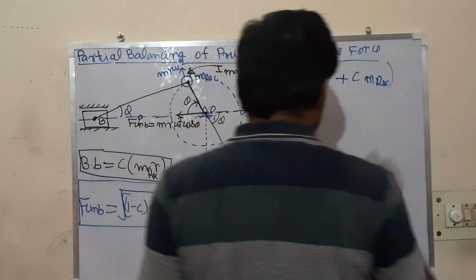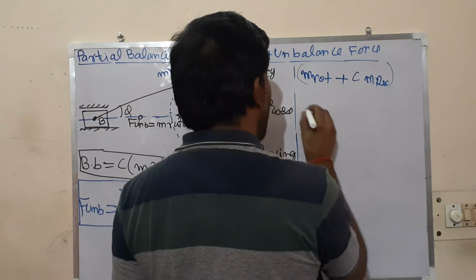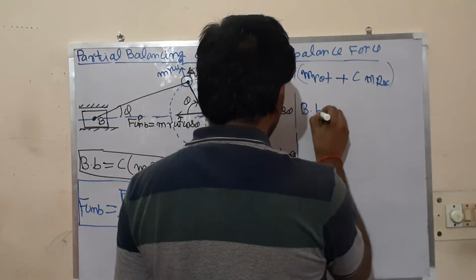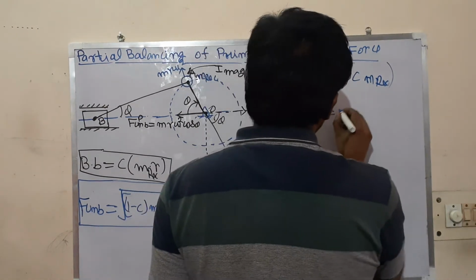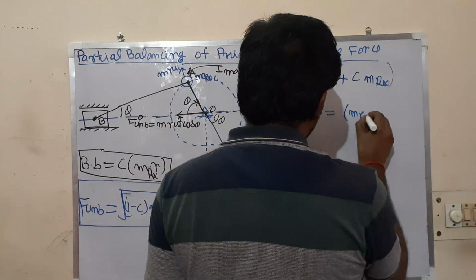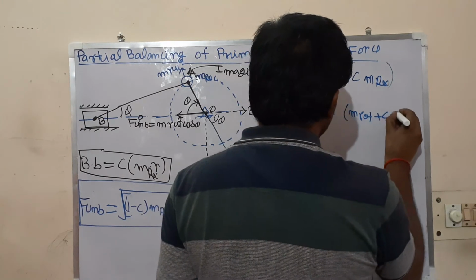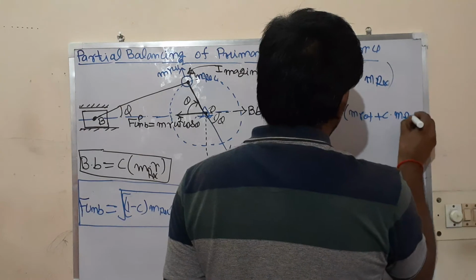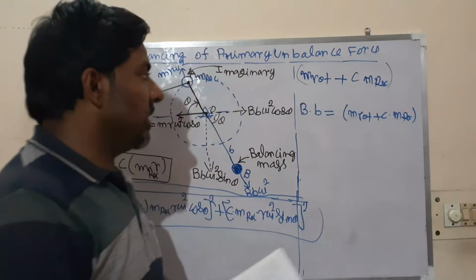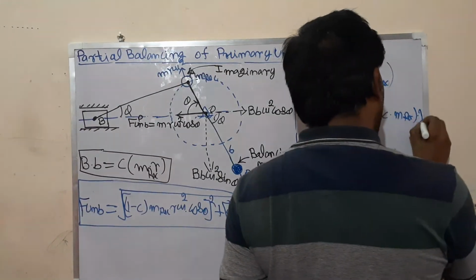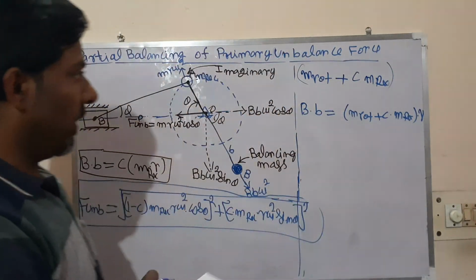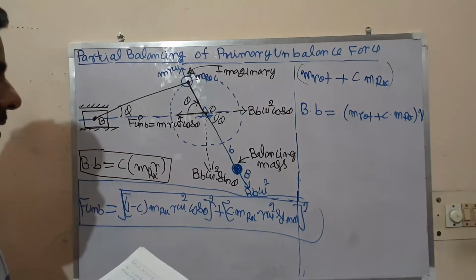Then from the balancing equation, B b is equal to (m_rotary plus c times m_rec) into crank radius r.